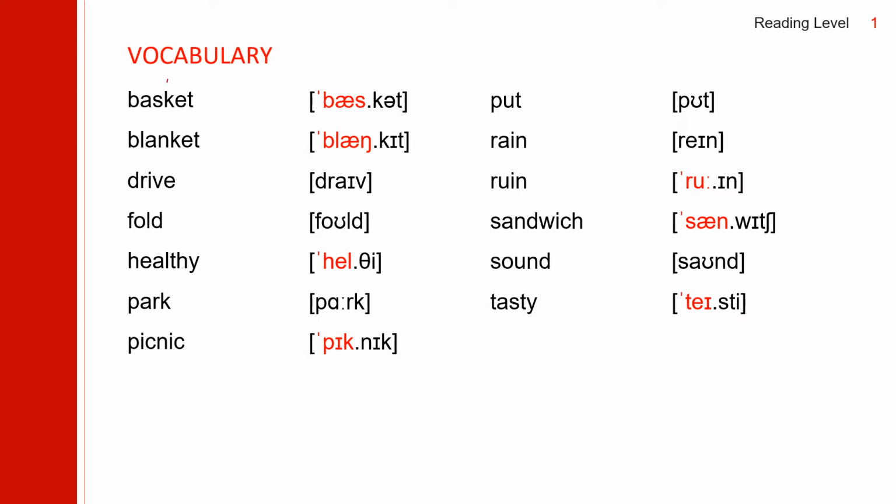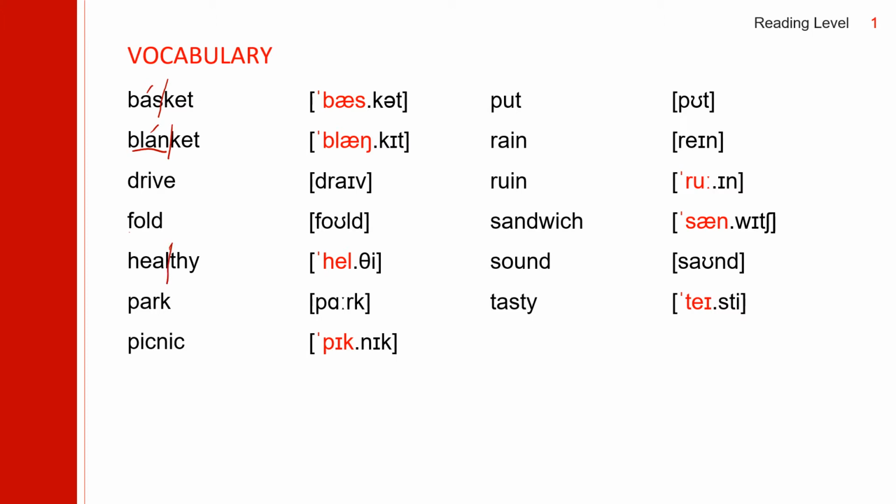First one, basket. Accent on the first syllable, basket. Next one, blanket. Accent on the first syllable again, blanket. Next one, drive. Next one, fold.